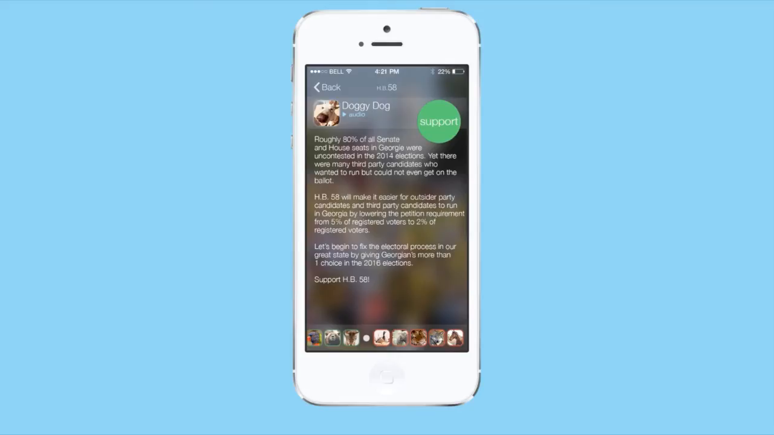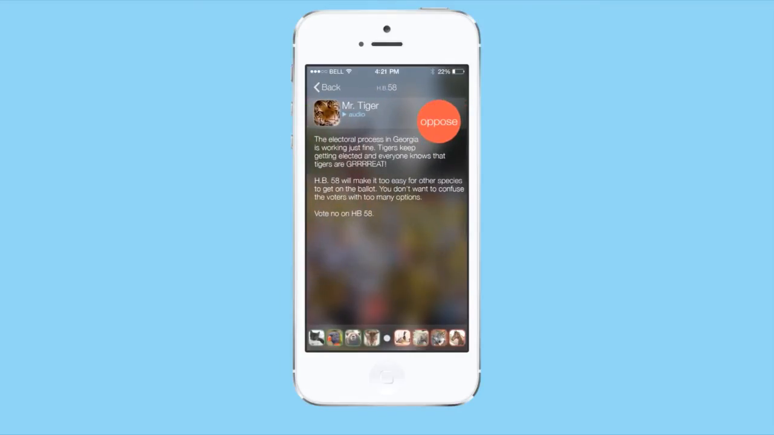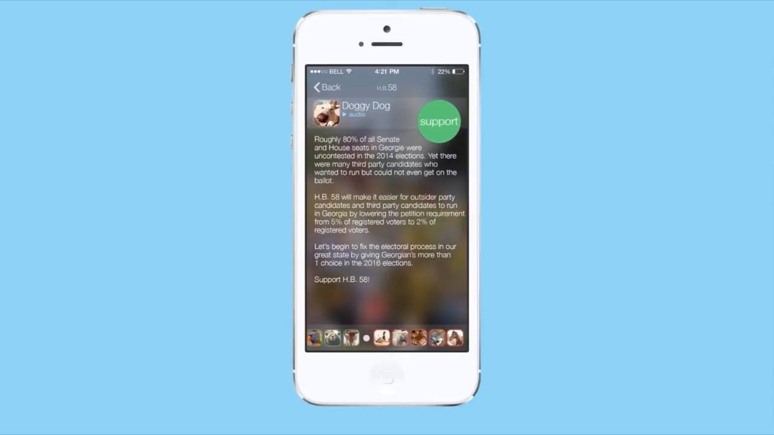And maybe I've liked Mr. Tiger in the past, so let's see what Mr. Tiger has to say regarding HB 58. I click on his picture. It'll take me to his shout, and I can take a moment to read through it, decide whether or not I agree with him. Maybe I don't find his argument to be as valid as Mr. Dog's, so I'm just going to click on the back button here. It's going to take me back to Mr. Dog's opinion, and I've decided, yes, I do agree with Mr. Dog. HB 58 is a great bill for Georgia.